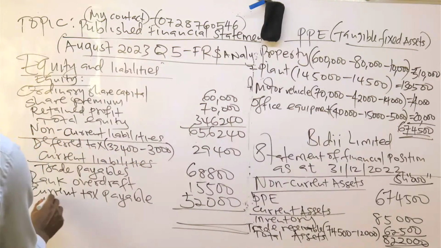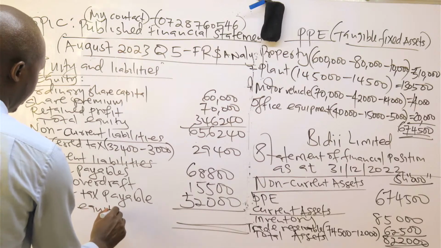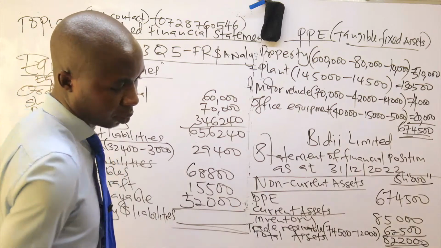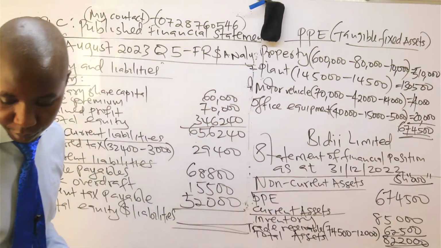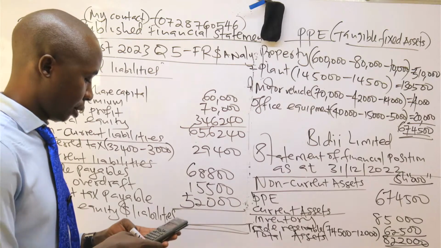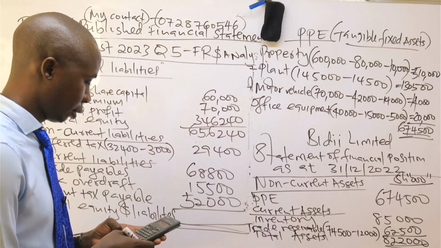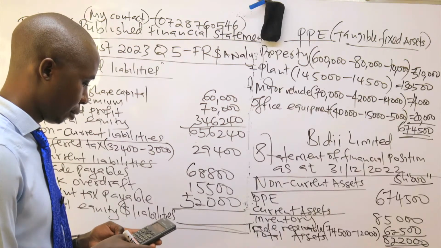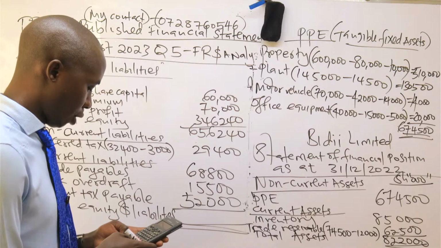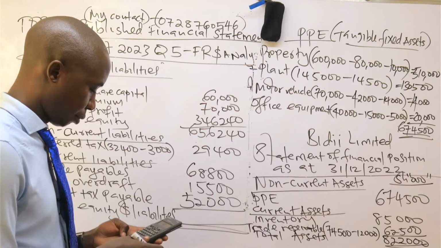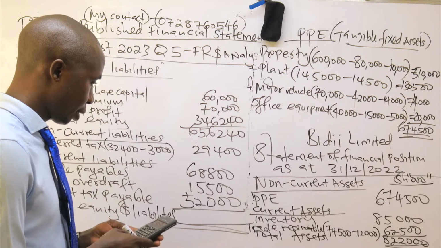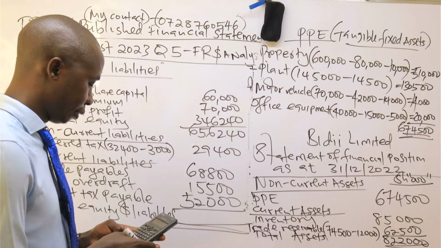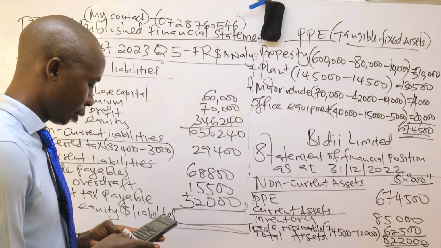So total equity and liabilities. So 656,240 plus 29,400 plus 68,800 plus 15,500 plus 52,000.